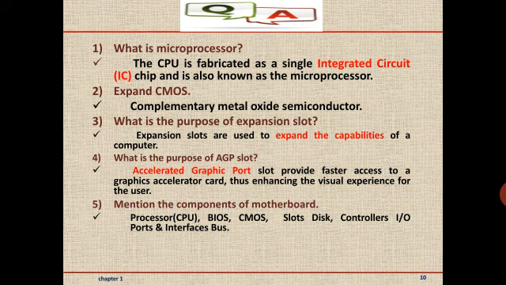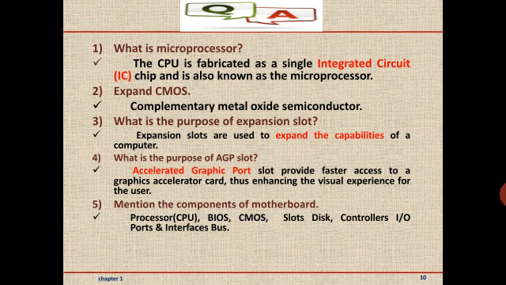Fifth question is, mention the components of the motherboard. Students, mention means only we have to name them. It includes processor, BIOS, CMOS, slots, disk controllers, I/O ports and interfaces, etc.